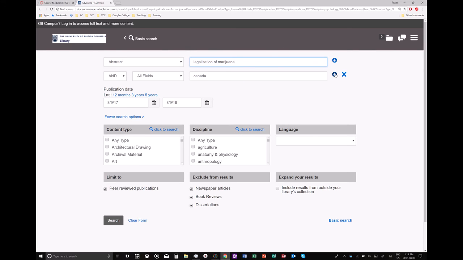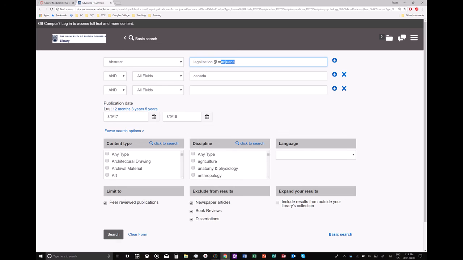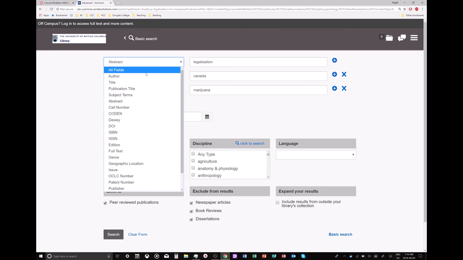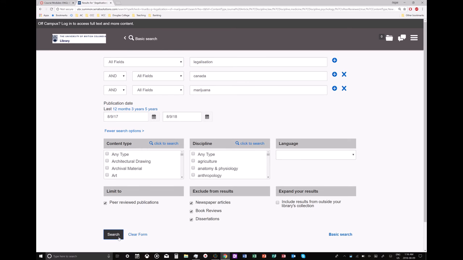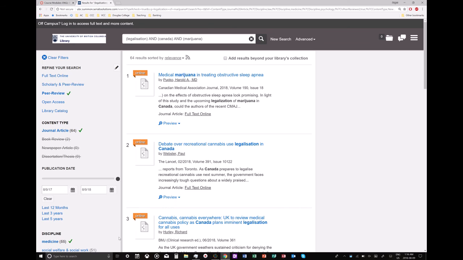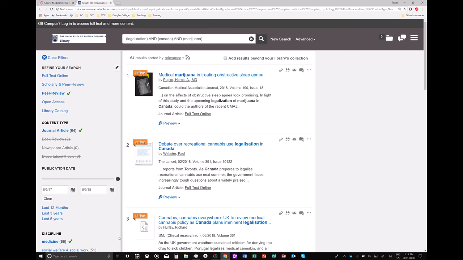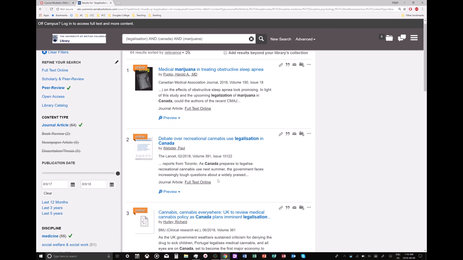I'm going to add one more field. I'm going to use legalization as one word, Canada as one word, and marijuana as another word. And I'll just do all fields here. Let's check. Okay, we're back to our 64. And some of these you can check. 64 is still not bad. You can just scan these and check.